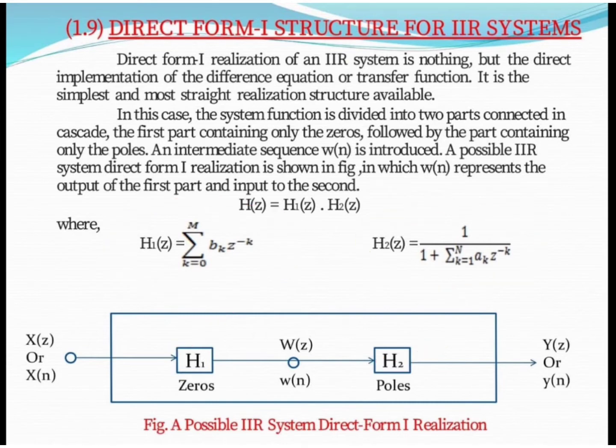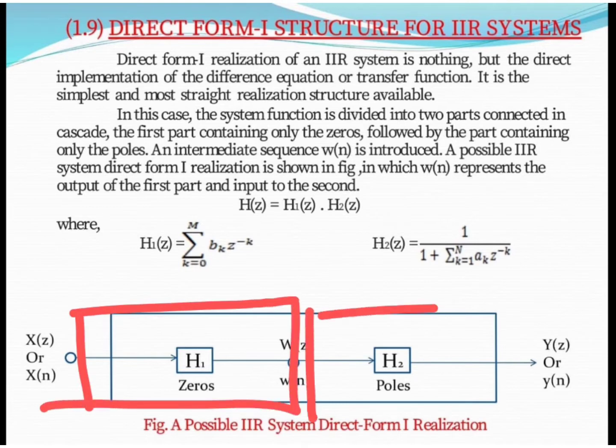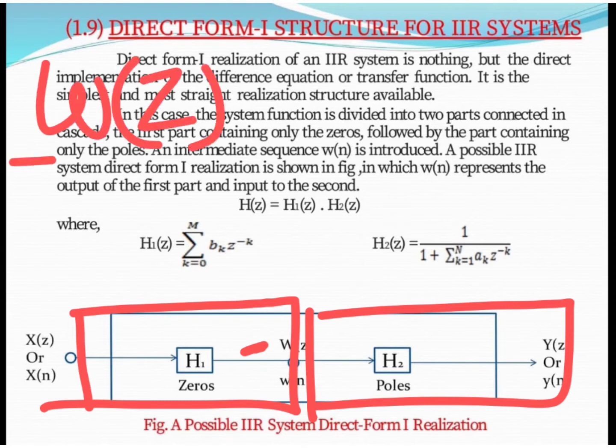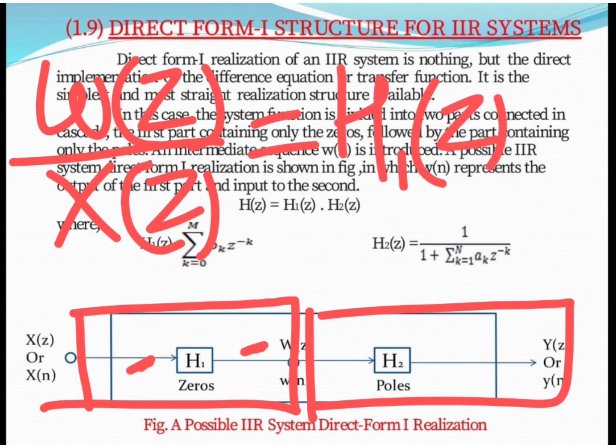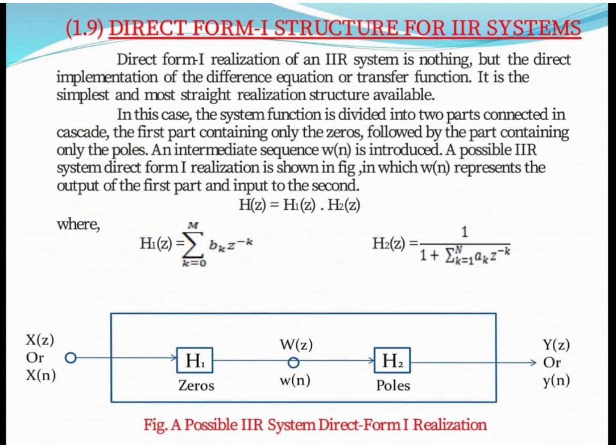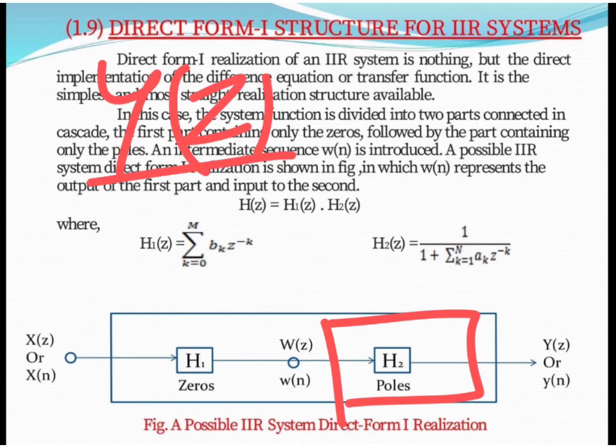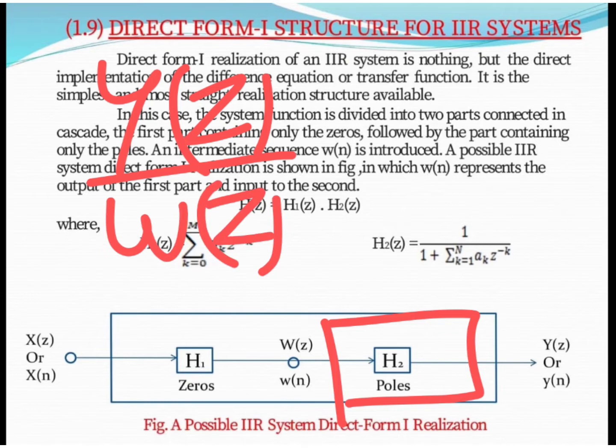If we want the transfer function for the first part, zeros only, how do we write it? As we know, the transfer function is written as output upon input. Here the output is W(z), the input is X(z), and our system is H1(z). Likewise, for the second system, the output is Y(z) and the input is W(z).